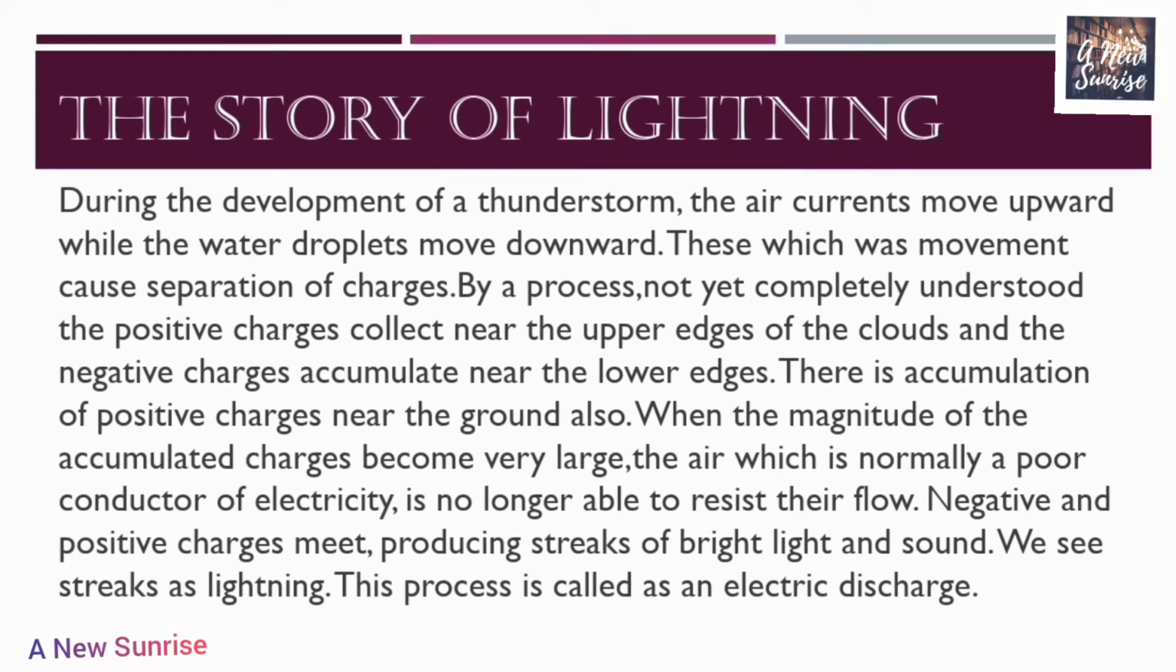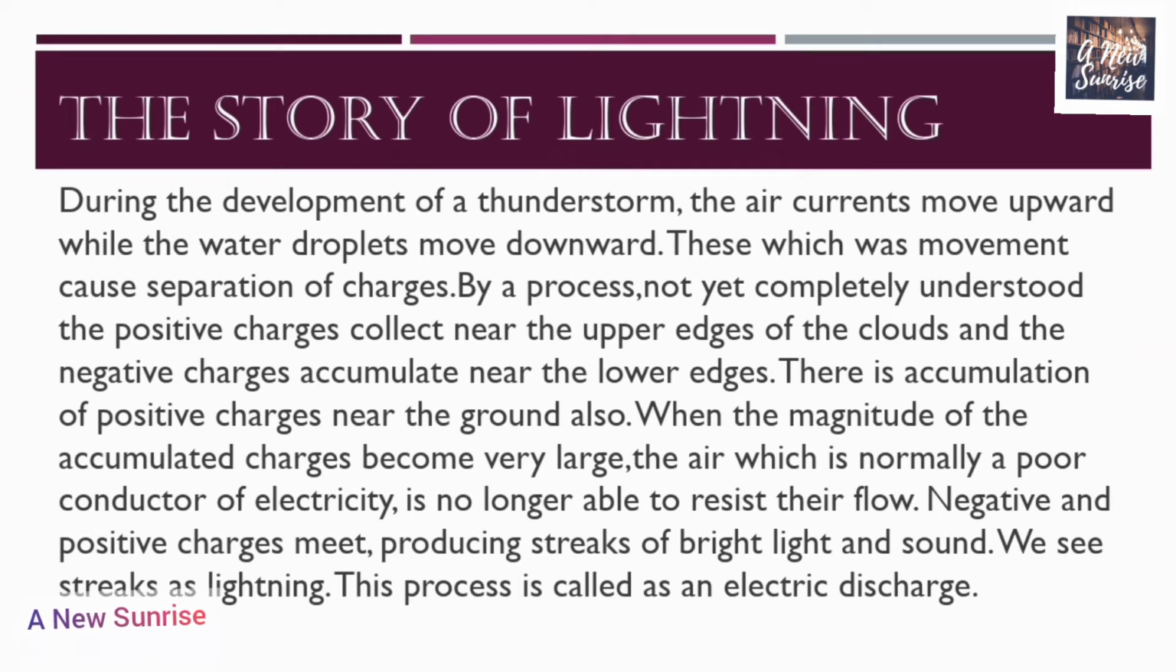During the development of a thunderstorm, the air currents move upwards while the water droplets move downwards. These movements cause separation of charges by a process not yet completely understood. The positive charges collect near the upper edges of the cloud and the negative charges accumulate near the lower edges. There is accumulation of positive charges near the ground also.